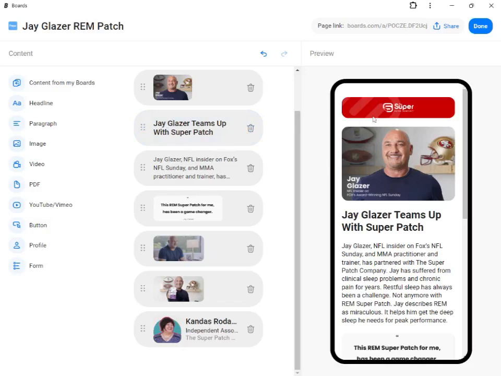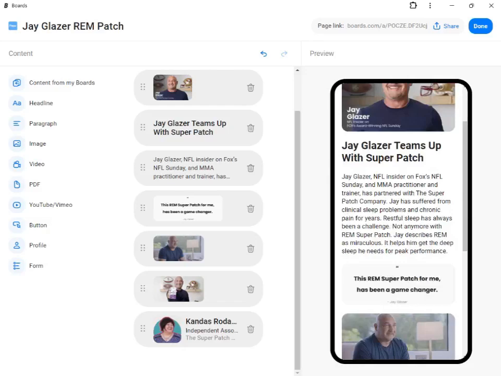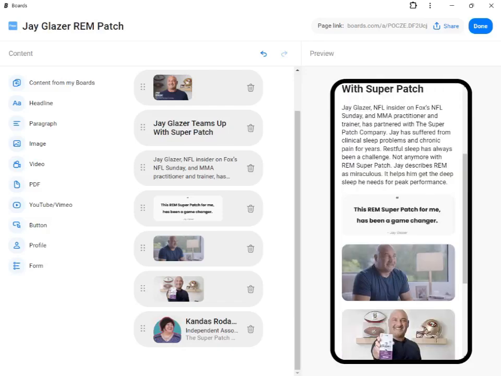So now I have a header image, I have the image of Jay Glazer, I have a headline, and now I have some text. And then in the email, the next thing I see is the quote right here that I turned into an image. So now I'm going to grab the next header. The whole purpose of this is to share information about a patch called REM that Jay Glazer loves to use for sleep. That's what this web page is going to be about in the end.